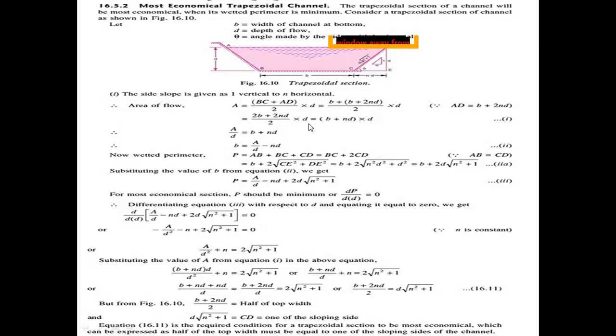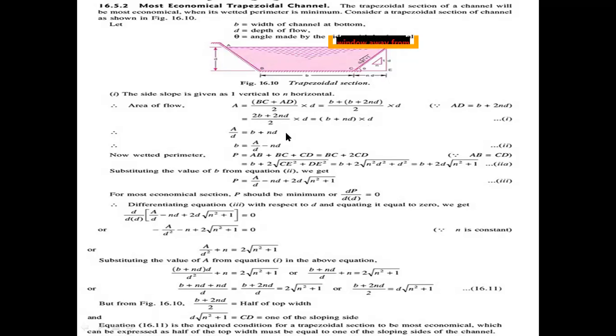So 2b plus 2nd by 2 into d. Here 2 becomes common, b plus nd into d, and the numerator 2 and denominator 2 cancel. So finally A equals (b plus nd) into d. Since d is multiplied, it moves to the left side: A by d equals b plus nd.